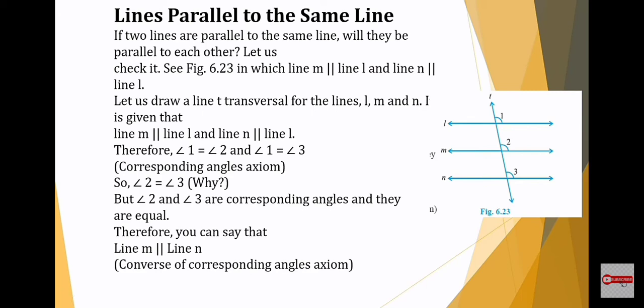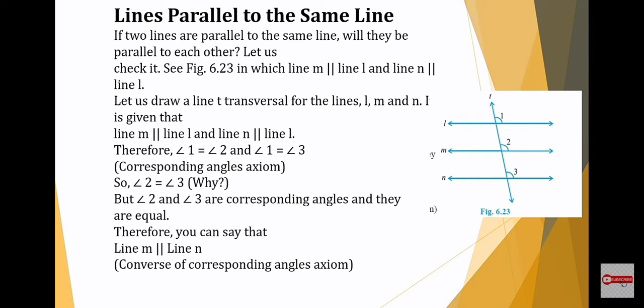It is given that line m is parallel to line l and line n is parallel to line l. Therefore, angle 1 is equal to angle 2 and angle 1 is equal to angle 3, because they are corresponding angles. From the corresponding angles axiom, you will get angle 1 equals angle 2 and angle 1 equals angle 3.